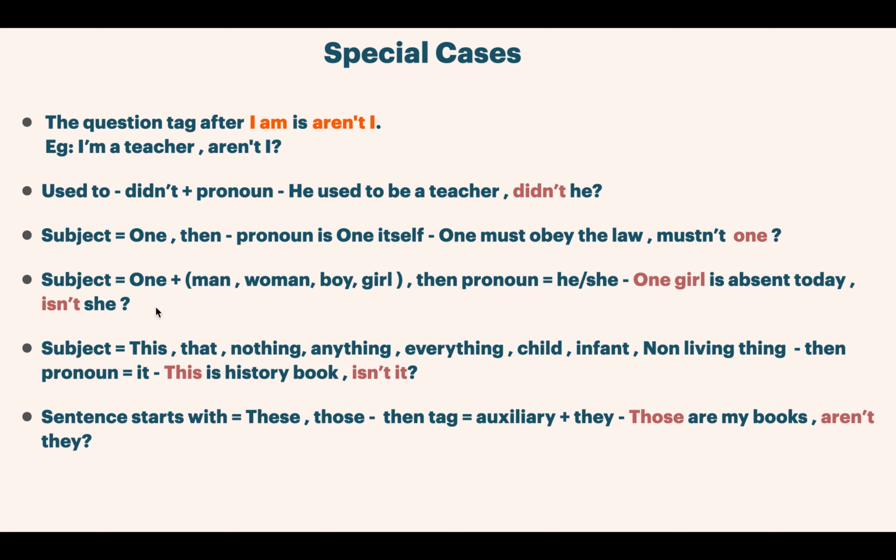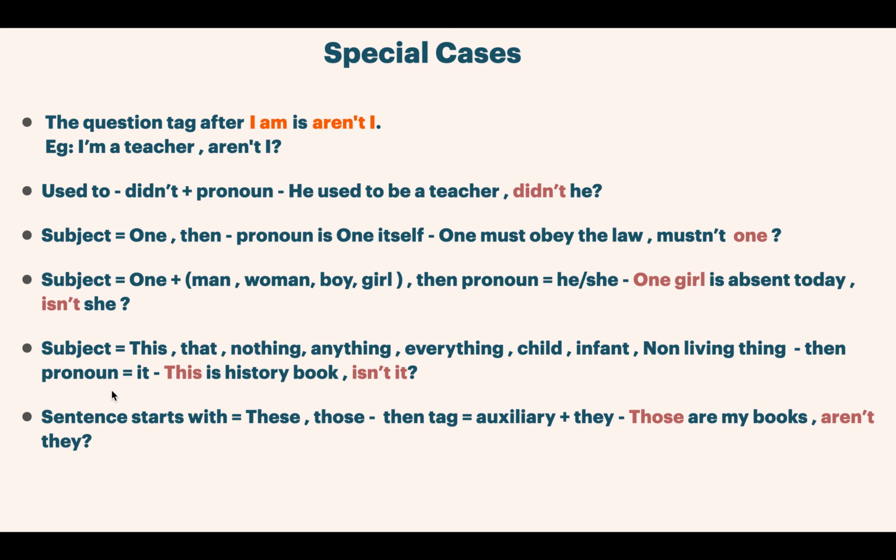And in this case, if along with one we have one man or one woman, one boy, one girl, then we have to use a pronoun. The pronoun should be he or she as per our subject, the gender of that particular subject. That is, one girl is absent today, isn't she?